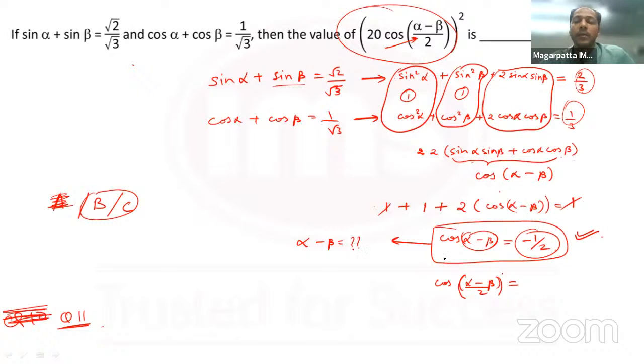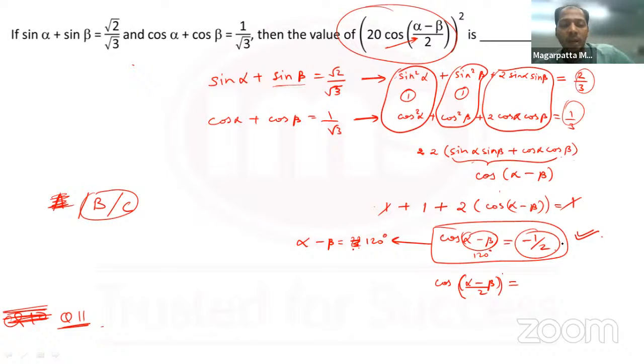Anyone? So when is cos 1 by 2? Cos is 1 by 2 at cos of 60 degrees. Cos of 60 degrees is 1 by 2, but this is minus 1 by 2. So this should be in the second quadrant. So think of an angle in the second quadrant. So 180 minus 60, I could have taken this as cos of 120, right? So I'll just think of a number which satisfies this condition. So 120 degrees satisfies this condition.